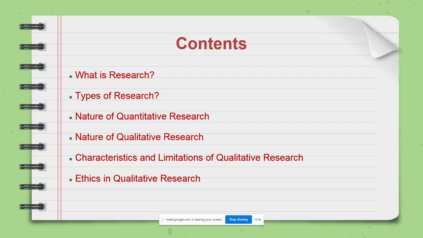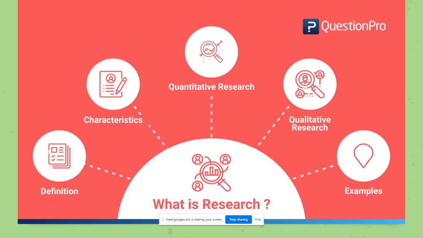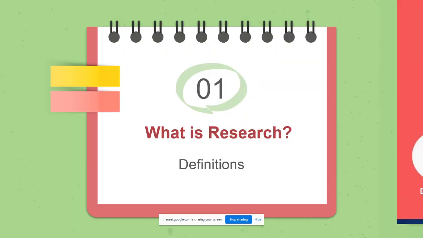For this, a thorough study is undertaken by the researcher. When we talk about research, there are various aspects: a definition, characteristics, and quantitative and qualitative research associated with various examples.